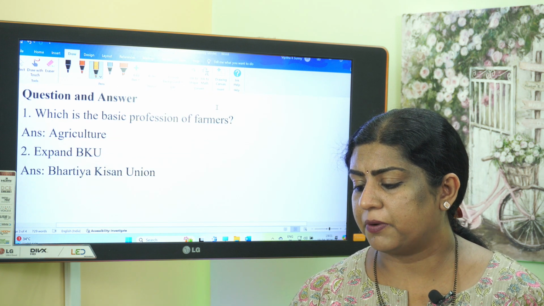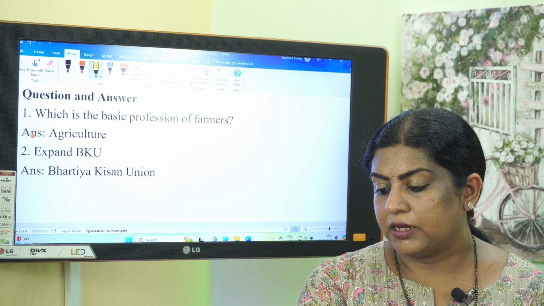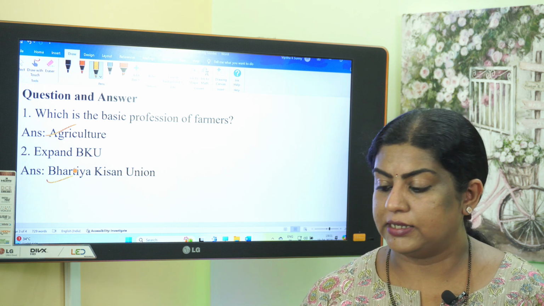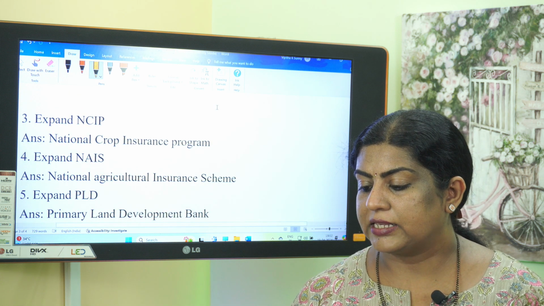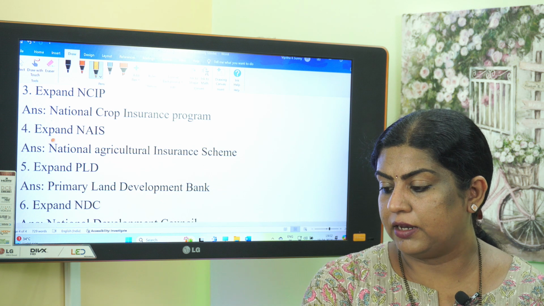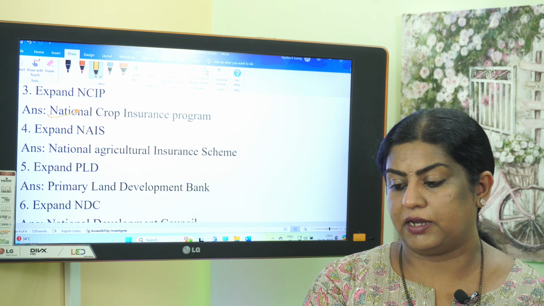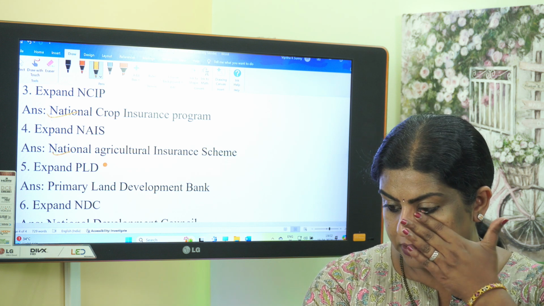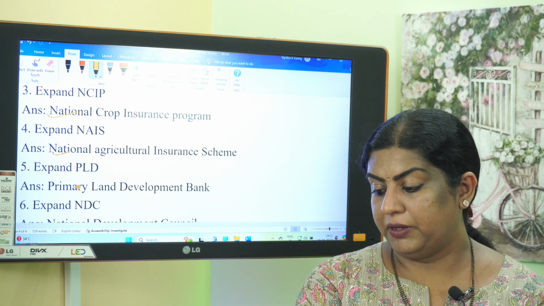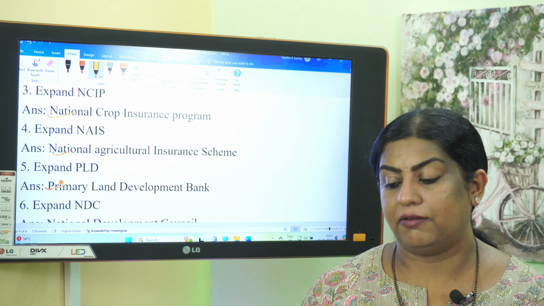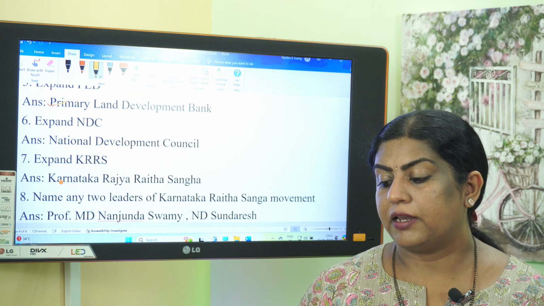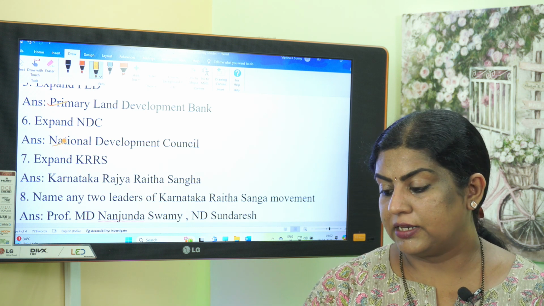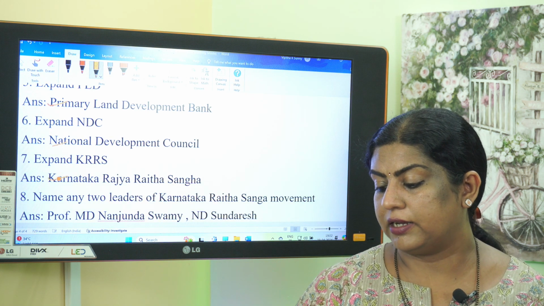Which is the basic profession of farmers? That is agriculture. Expand BKU: Bharatiya Kisan Union. Expand NCIP: National Crops Insurance Program. Expand NAIS: National Agricultural Insurance Scheme. Expand PLD: Primary Land Development Bank. Expand NDC: that is National Development Council. Expand KRRS: Karnataka Rajya Raita Sangha.